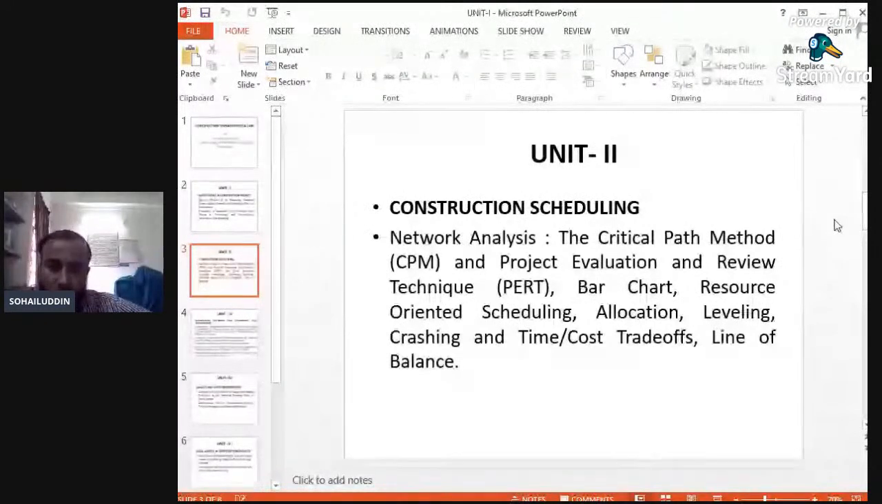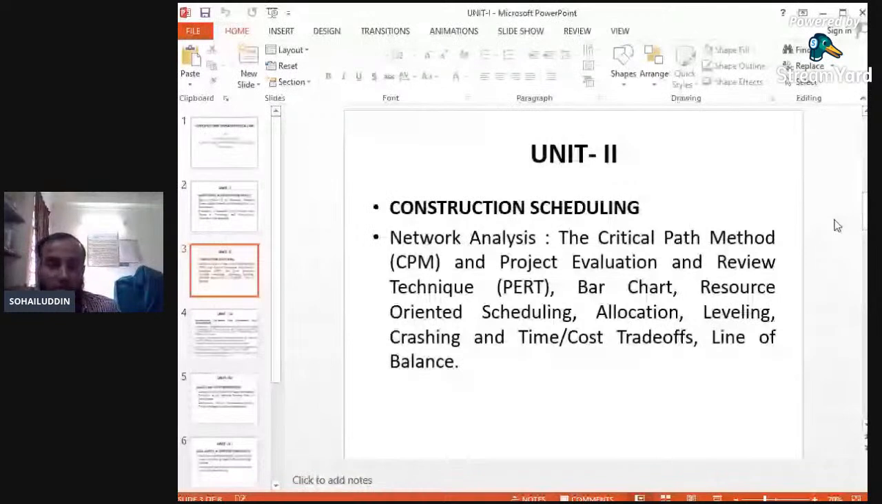How much work will be done by one labor or one man? How much machinery will be required for excavation, and in how many days should the particular work be completed? These things are to be calculated in this construction scheduling, unit number 2. In the bar chart or the critical path method, we will study the days required for various activities in executing a particular type of activity.